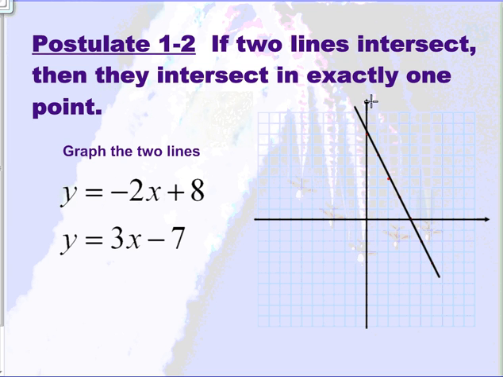Okay, and our second line, we have y equals 3x minus 7. So we'll start at -7, and we will go up 3 and over 1.